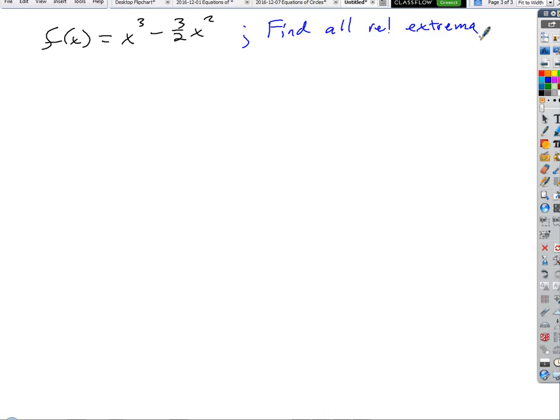So how are we going to do that? Where do relative extrema always have to live? The tangent is zero, or at critical numbers. So we've got to find the critical numbers. What's the first step then? Derivative. Yeah, we've got to differentiate. So f prime of x is what? Okay, so let's find our critical numbers.